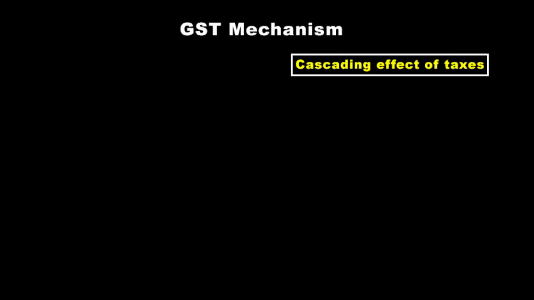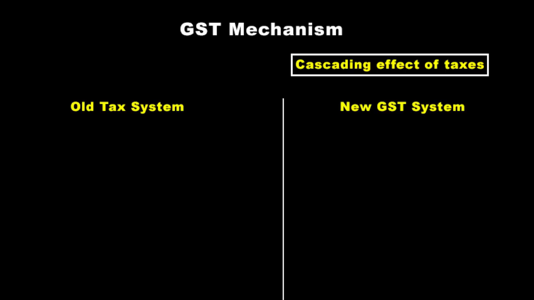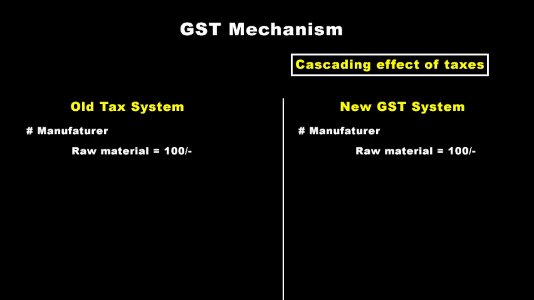I'll show you with an example. So here I'm going to show before and after effect of the GST. On your left side, we have the before GST system, which is the regular old taxation system. And on the right side, we have the after GST system. So let's say you are a manufacturer. You bought raw material worth 100 rupees. And you also paid tax at the rate of 10%, which is 10 rupees, along with it. So including tax, it's 110. I hope there's no confusion in this example.